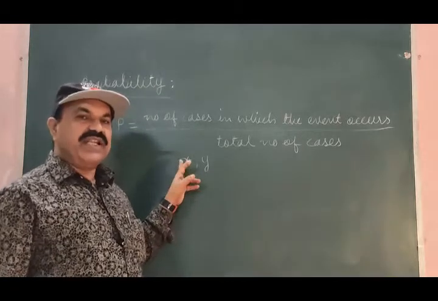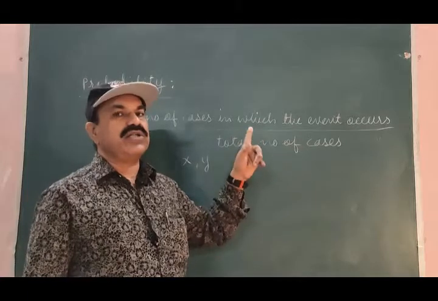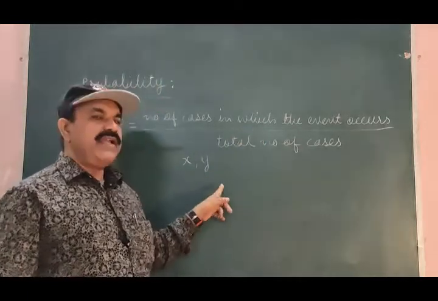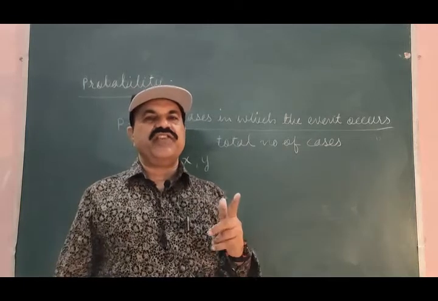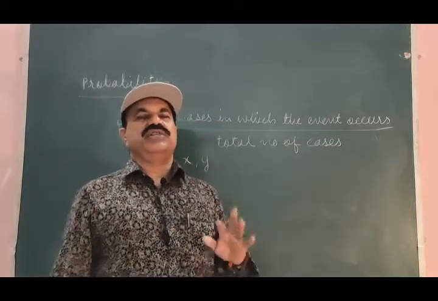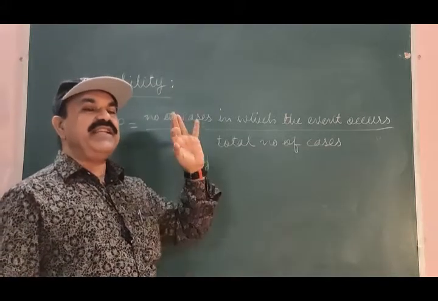How to find the probability of the event?